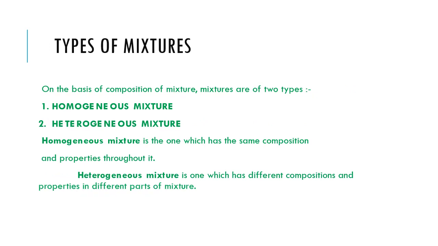On the basis of composition, mixtures are of two types: homogeneous mixture and heterogeneous mixture. A homogeneous mixture is one which has the same composition and properties throughout it. And a heterogeneous mixture is one which has different composition and properties in different parts of the mixture.